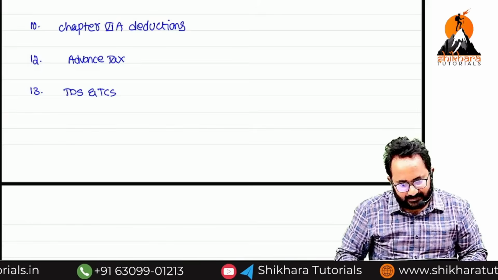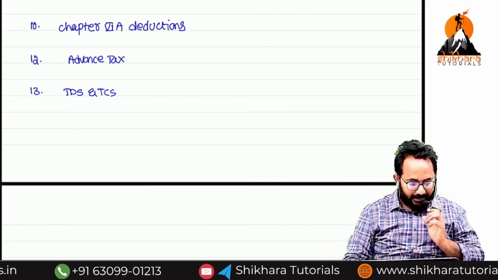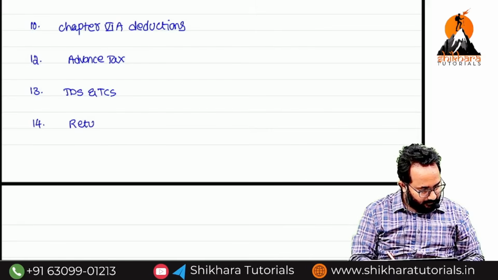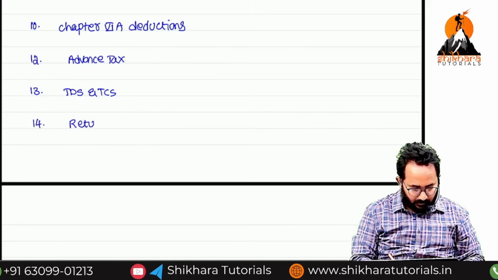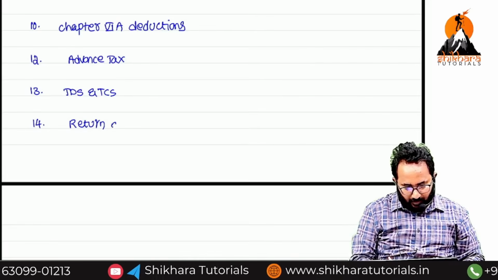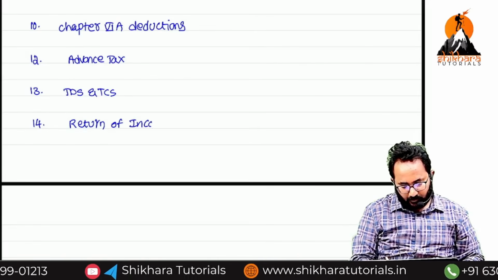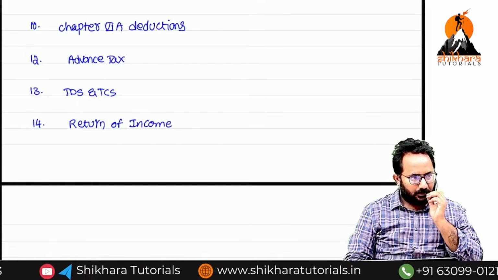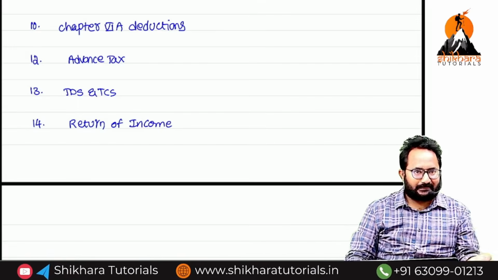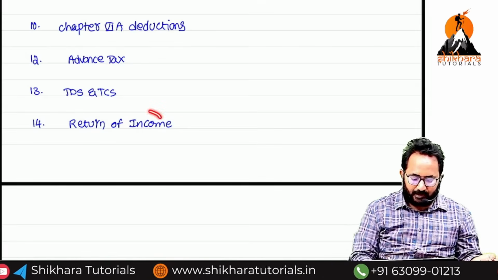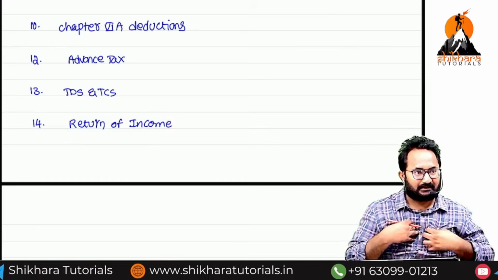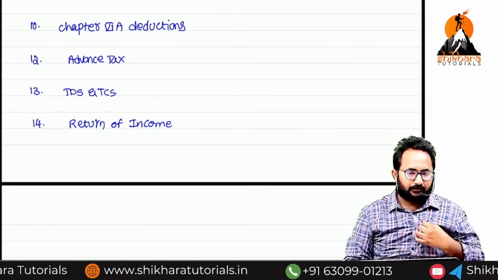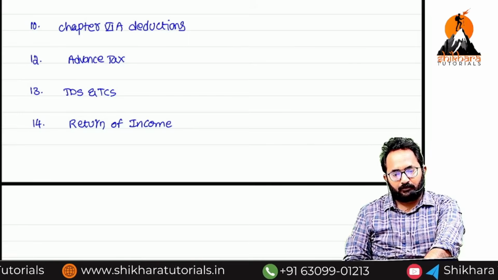Tax deducted at source, tax collected at source. The 14th one, return of income. What is that? Return of income. Sir, we are required to pay the tax. At the time of payment of tax, we have to file our returns. How to file these returns and all the things we'll discuss in the 14th chapter. Return of income.